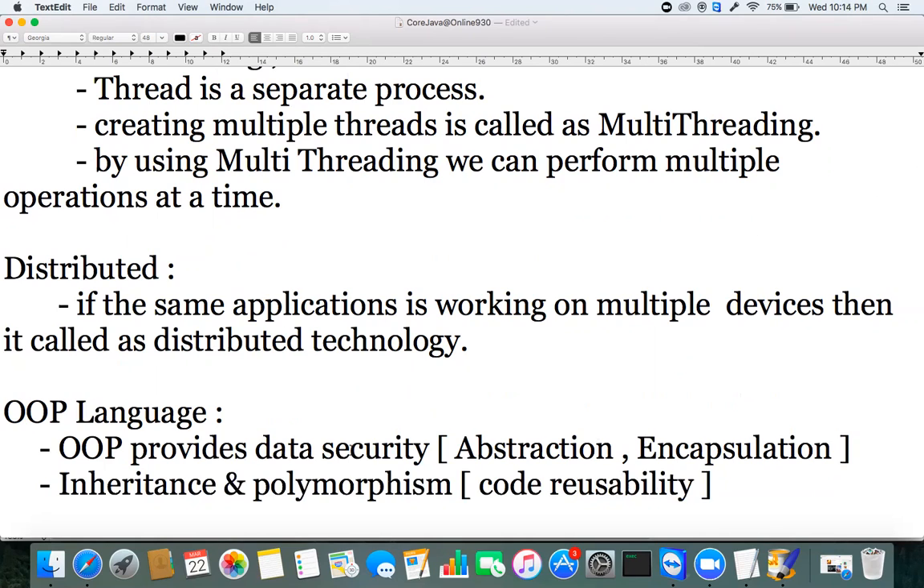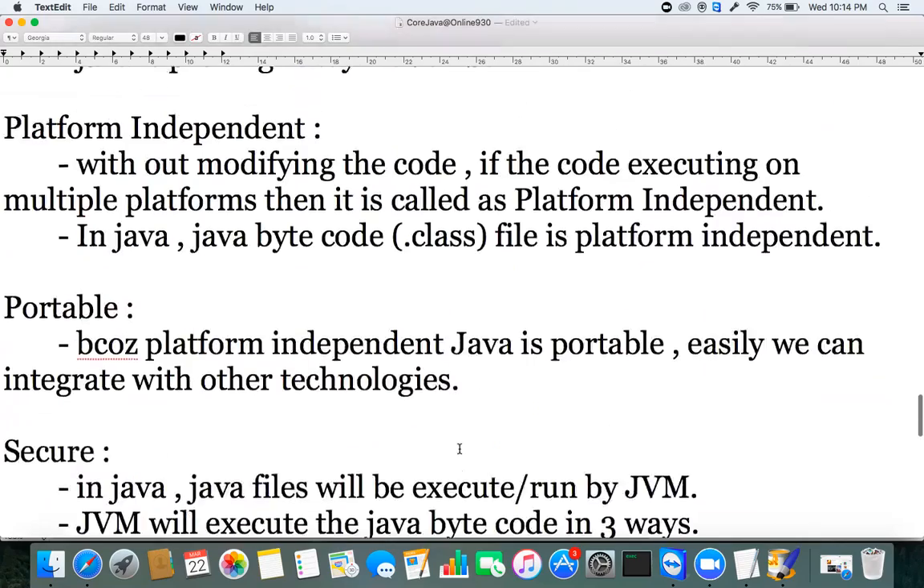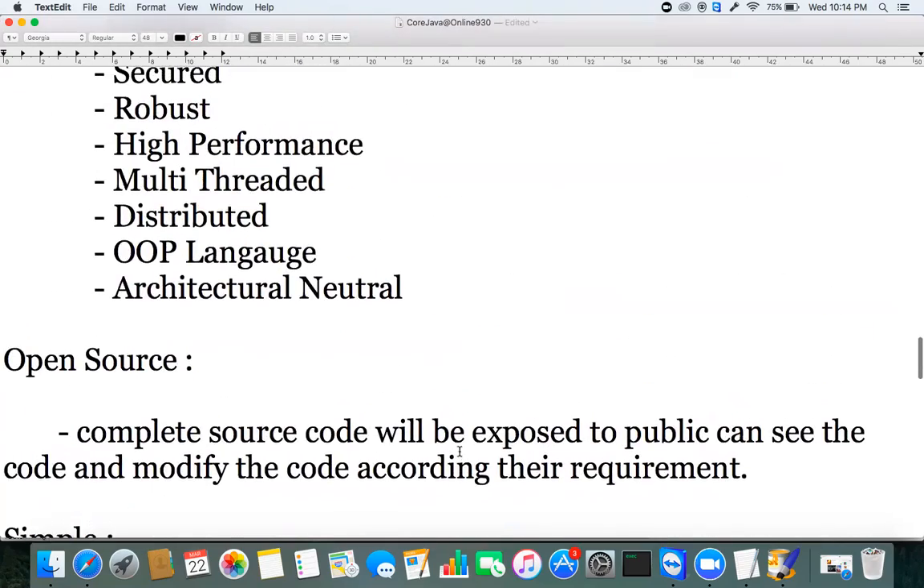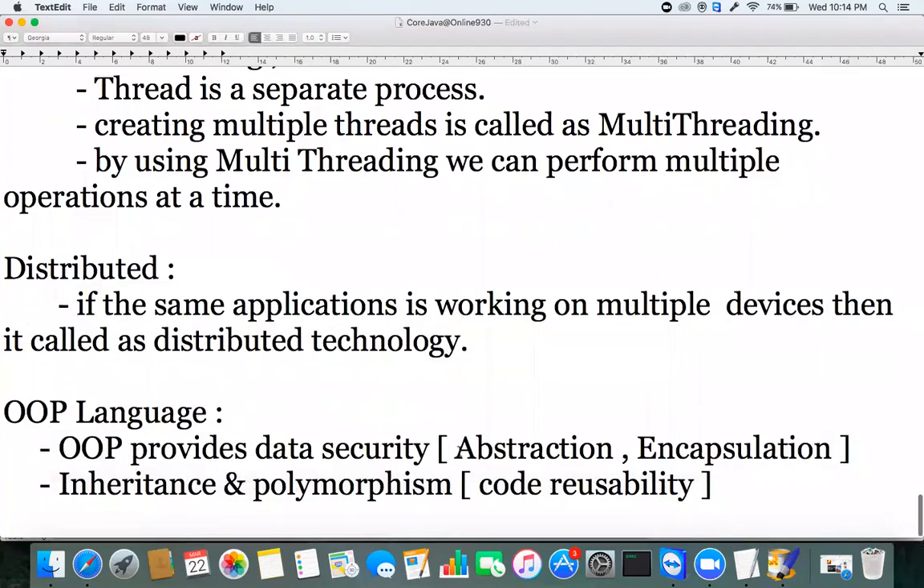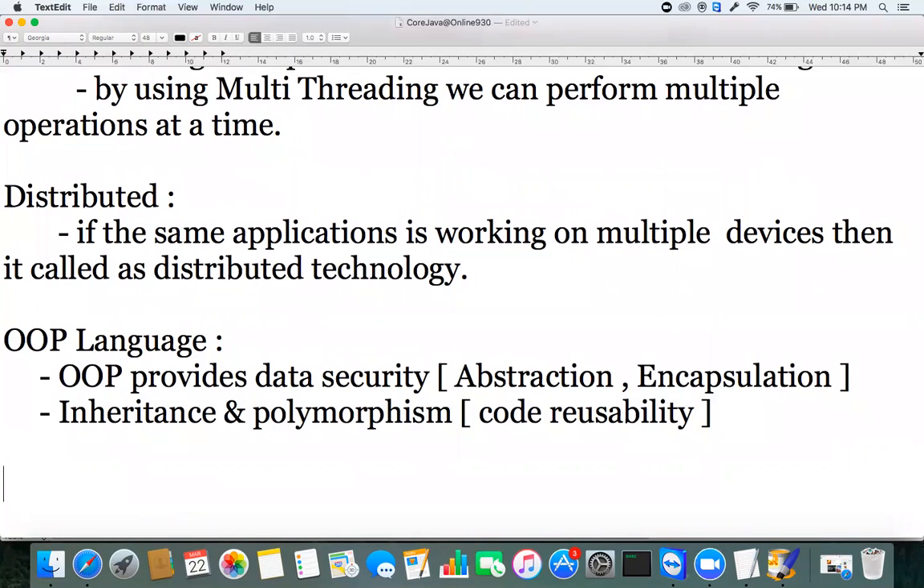Okay. So inheritance and polymorphism is talking about code reusability. And what is the last advantage? The last thing is nothing but architectural neutral. The architectural neutral is nothing but Java is architectural neutral.